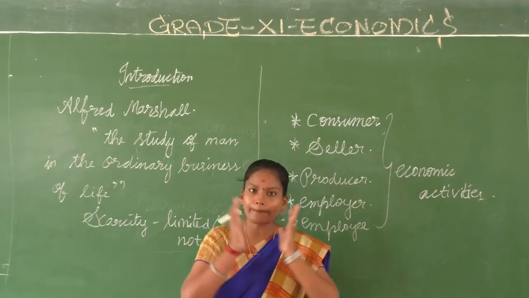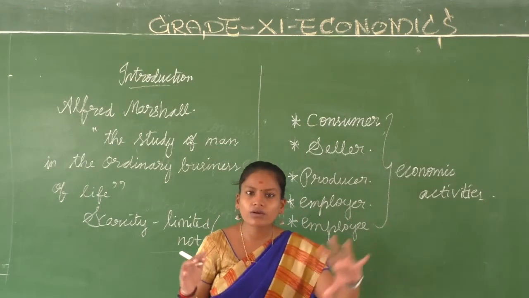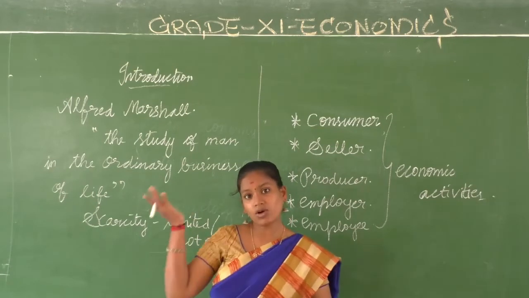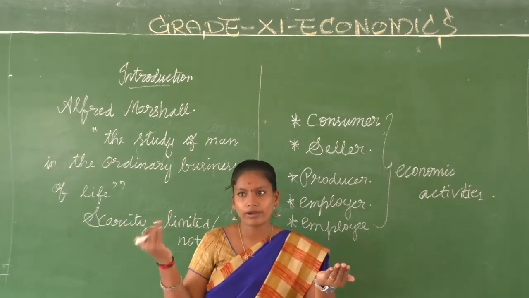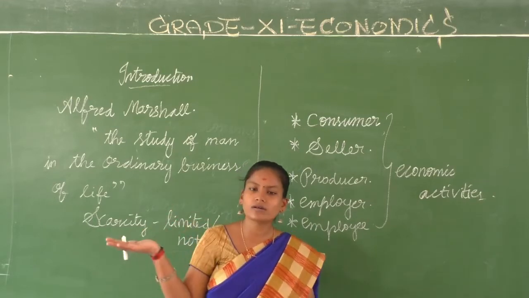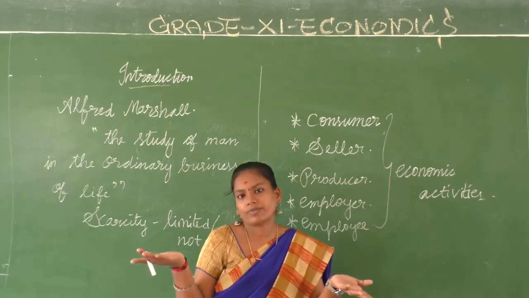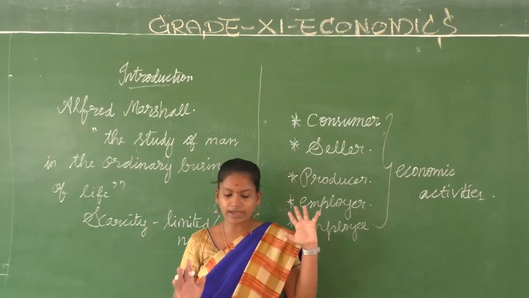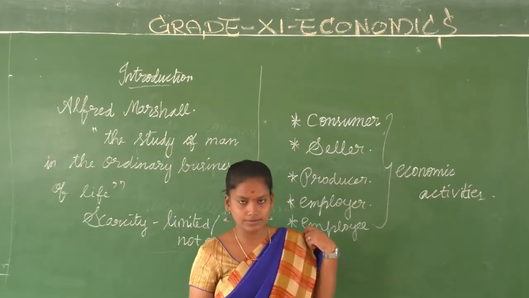When you have a budget of 500 rupees for buying a dress, you go within 500, whatever is available, only that you have to buy. Why? Because my father is not earning enough. But at one time when my father is earning so much, what can I do? I can choose however much I want to have. So all these are economic problems, and that is why we are going to understand economics in these terms.